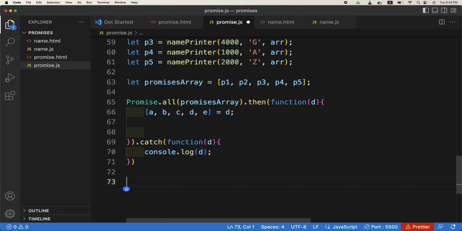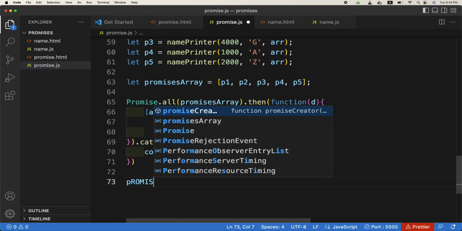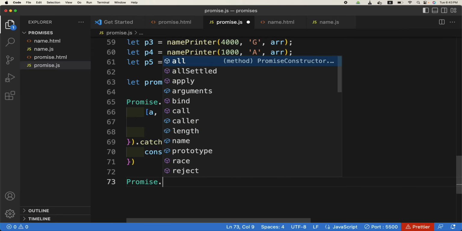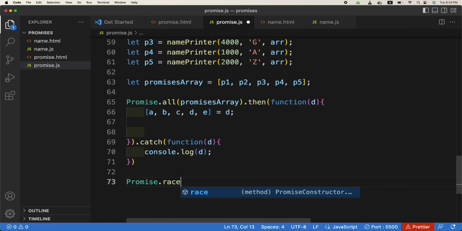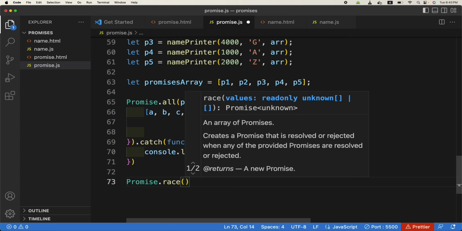Okay, there is another function, and that is known as promise.race. Suppose we want the quickest one. For example, there are 10 promises, and we want only the first one which gets resolved first. We just need one value.